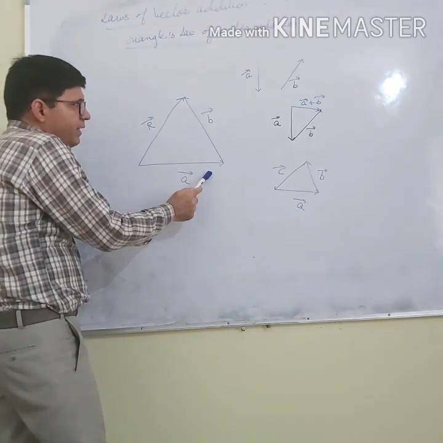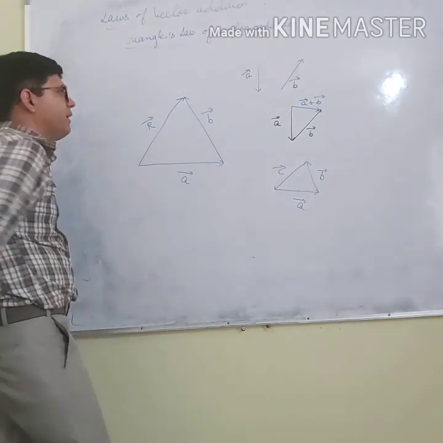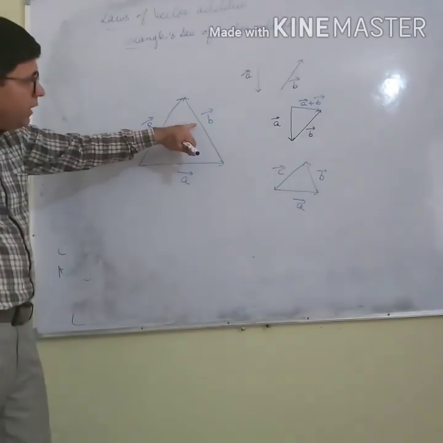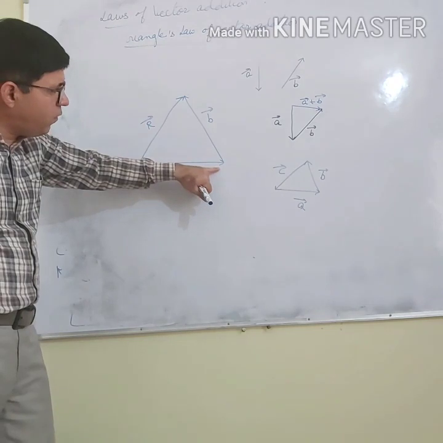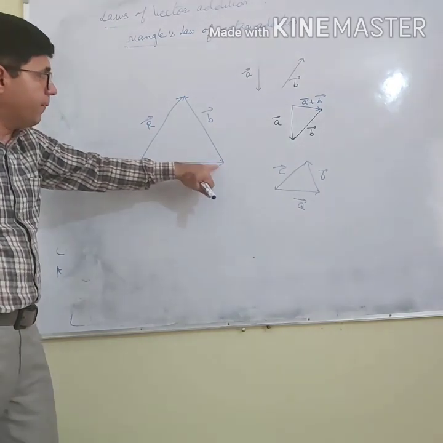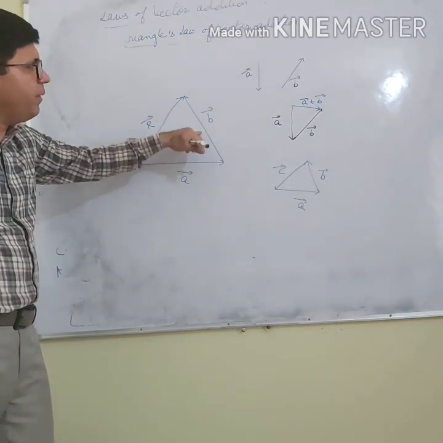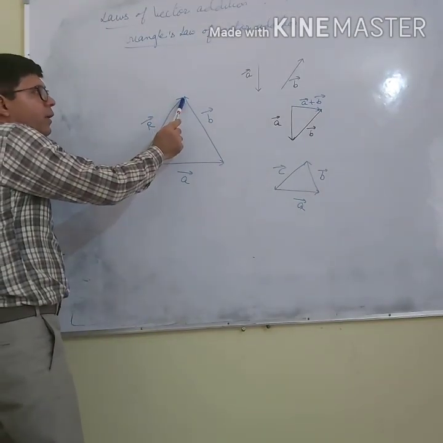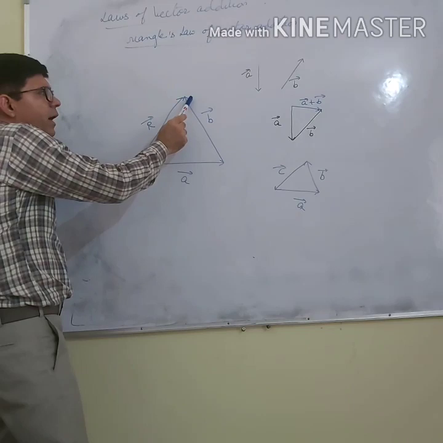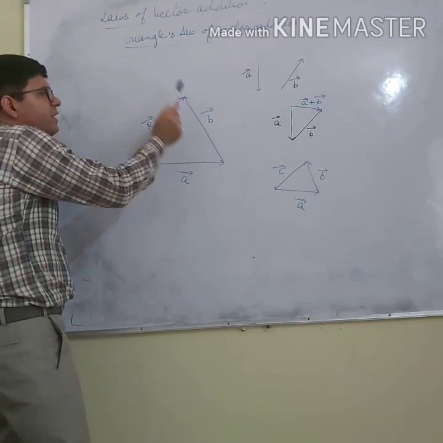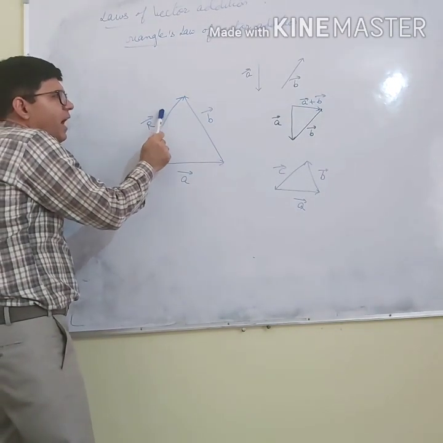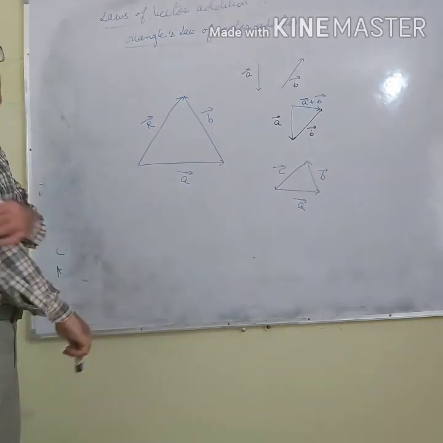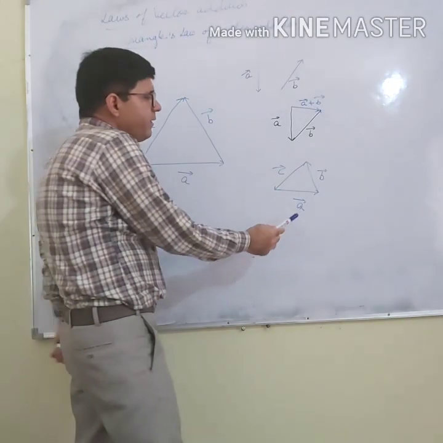Now let me explain once again. Here we are having a vector A, here we are having vector B. The tail of vector B is falling on the arrowhead of A. So I will say A and B are in same order. But the arrowhead of R and arrowhead of B are facing each other. So I will say R and B are in opposite order. Now look at this.